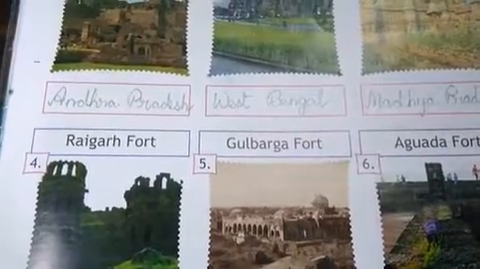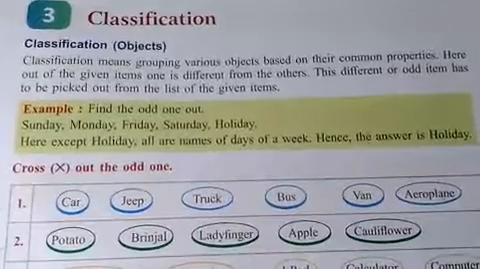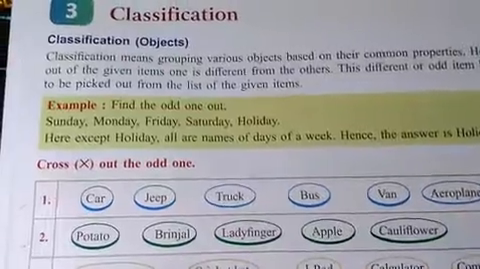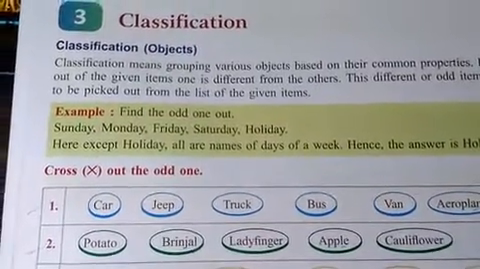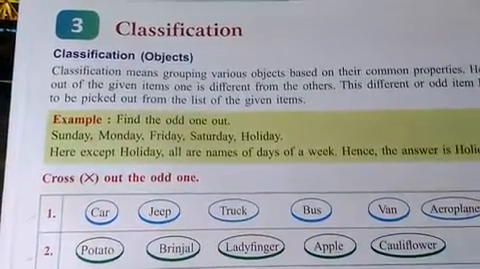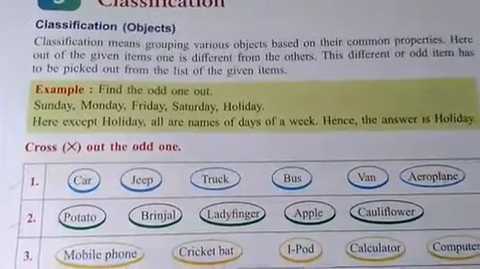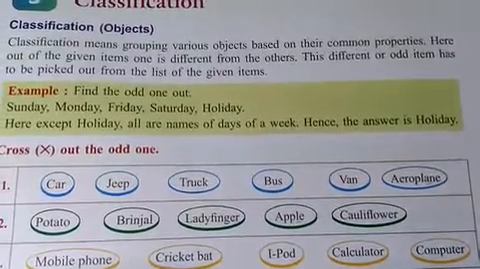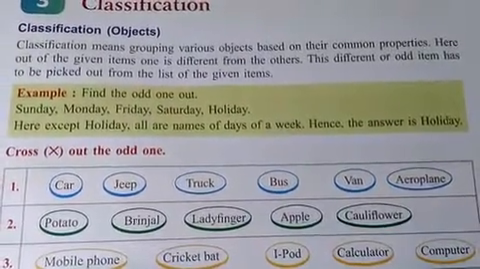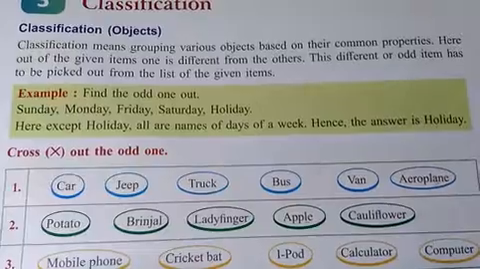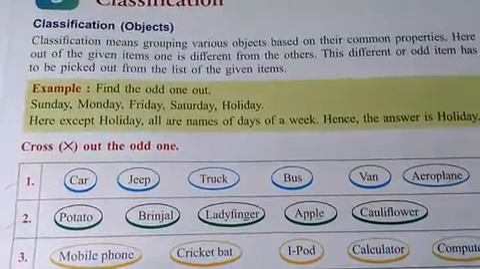Now take out your aptitude book and a pencil. Today I will start this chapter, classification. What is the name of this chapter? Classification. Classification means grouping various objects based on their common properties.